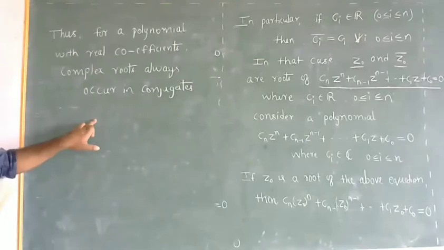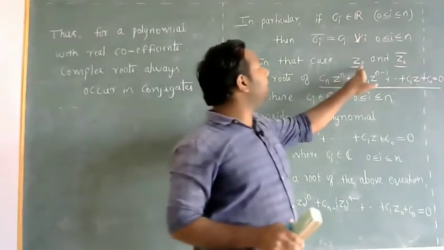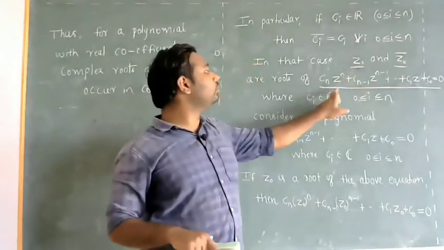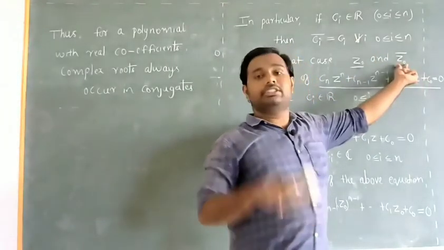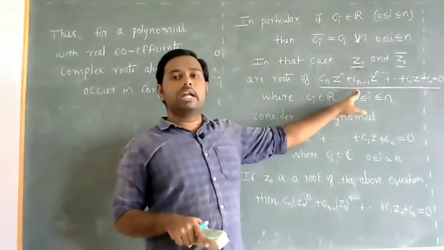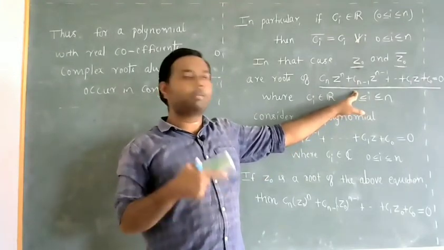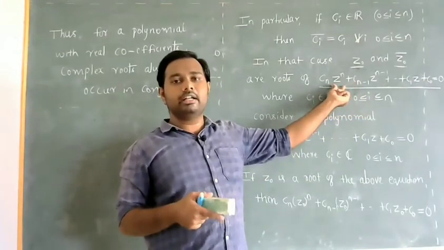This means that whenever a complex number z naught is a root of a polynomial with real coefficients, then obviously its conjugate will also be a root of the same polynomial with real coefficients.